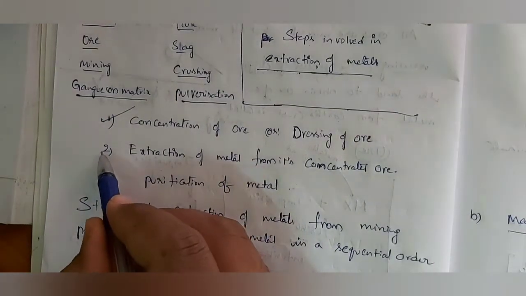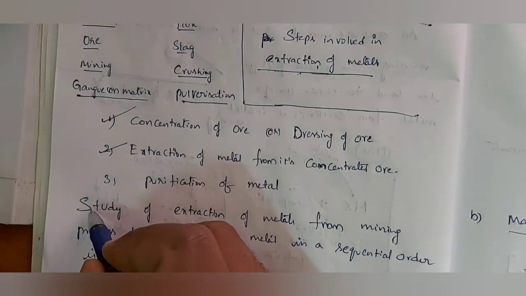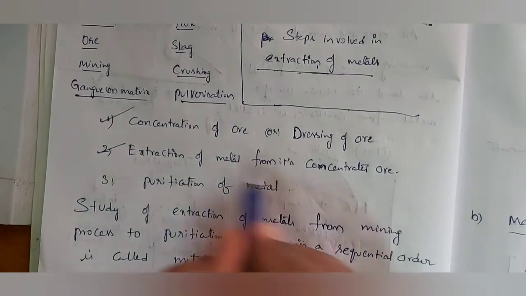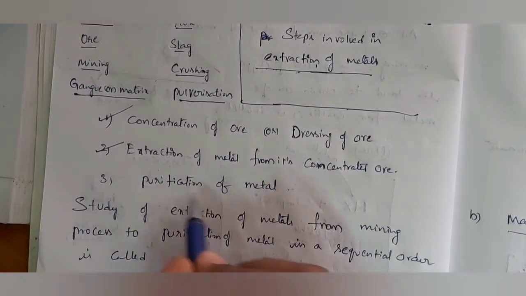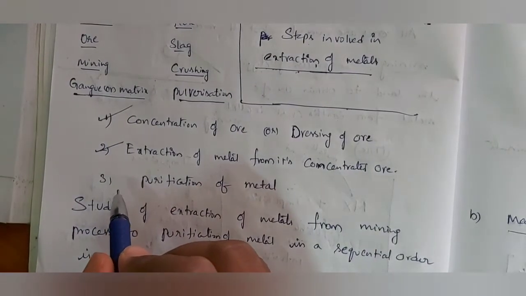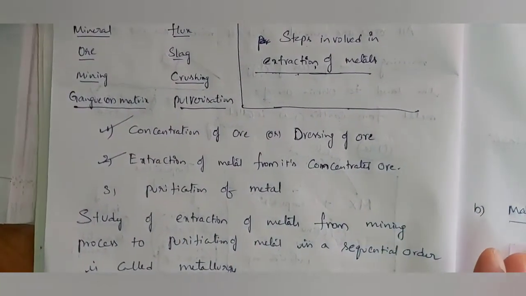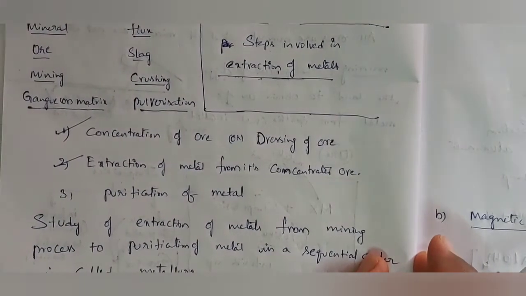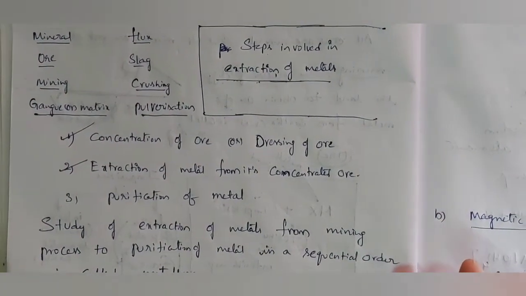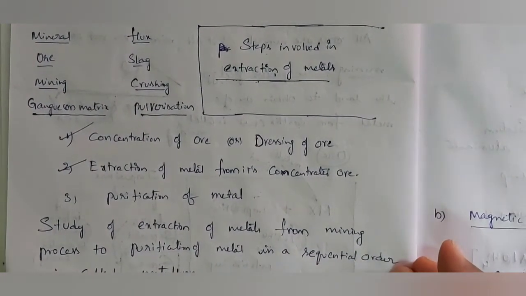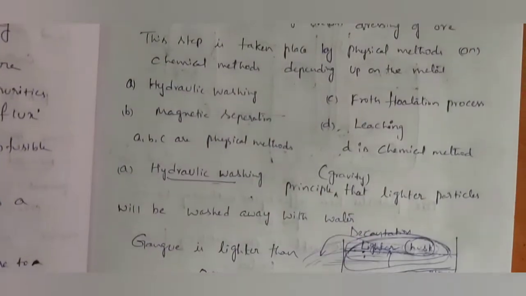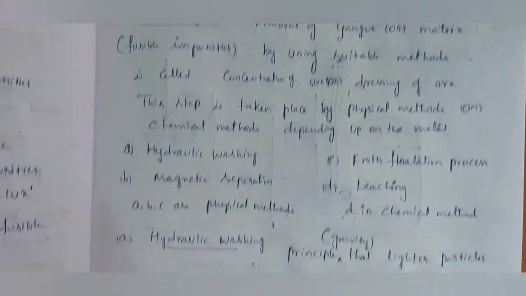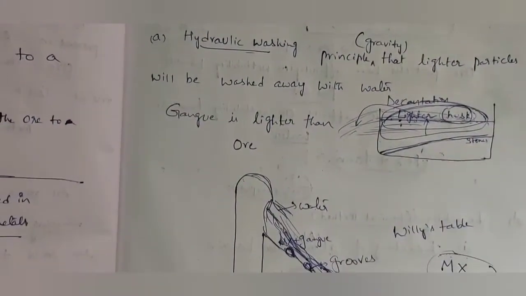Next class we will start with extraction of metal from its concentrated ore. It will take some time, 2 classes. After that, purification of metal, 2 more classes. Like that we are going to complete this chapter. Whatever we have studied in today's class, I hope you are clear. Under concentration of ore, first we have seen hydraulic washing.